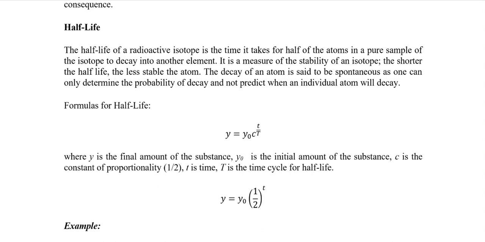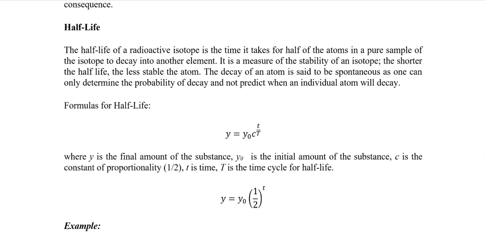So if you have, for example, 1 kg of a substance and it decays into another substance by alpha decay or beta decay, and it goes from 1 kg to 0.5 kg, that is the half-life of that element. So it's a measure of the stability of an isotope.